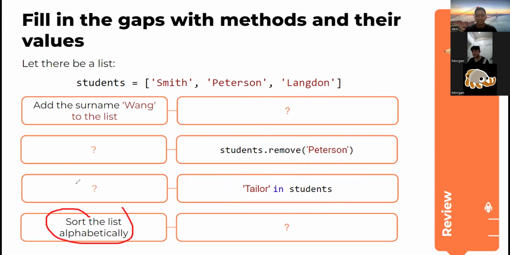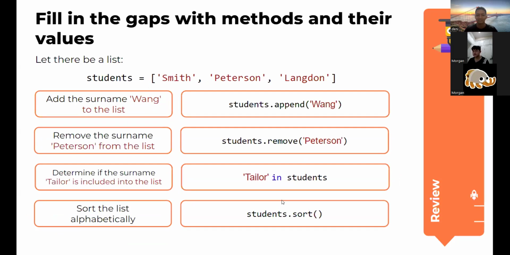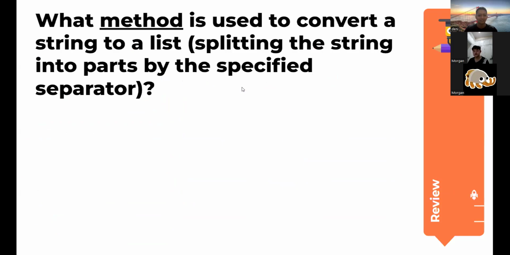Sort the list alphabetically. Students dot sort. Okay, dot sort.